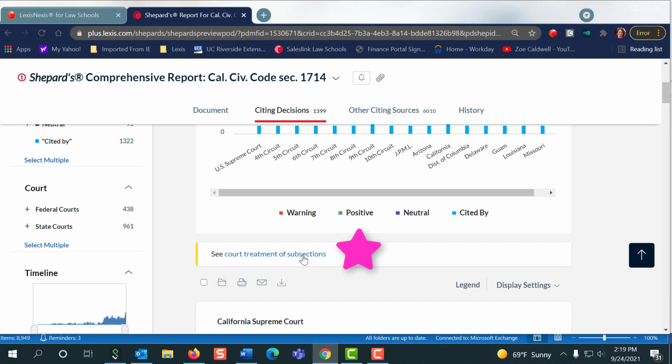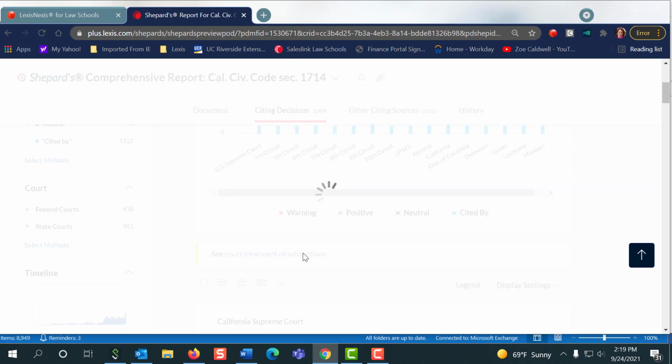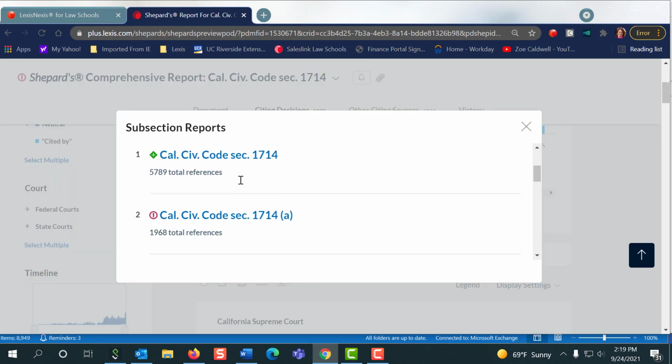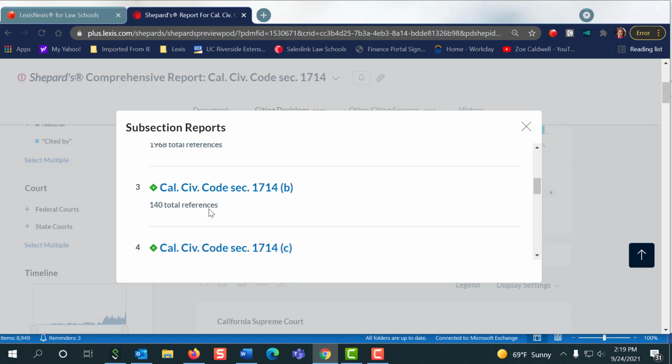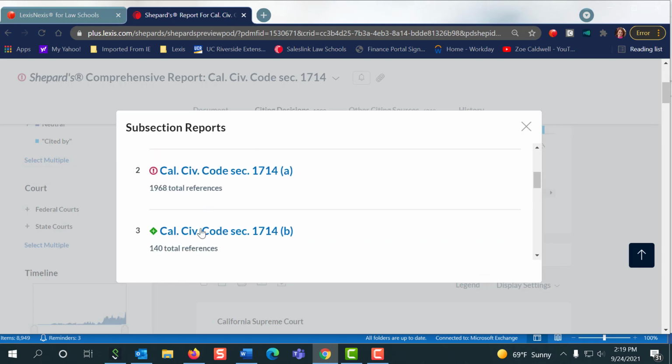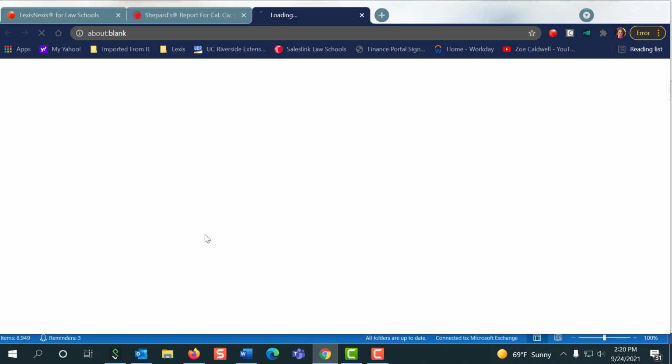Let's say there's a specific subsection that you need. So maybe you need subsection B, then that's when you come down and you click subsection reports. And we want to make sure that we look at the one that has our subsection in it, right? Okay, so in here, there are no subsections that really help us. But if it was B, then I might want to come down and then I'm going to get only the cases that cite this subsection. So now we're narrowing down to a much smaller body of case law, right? So you want to make sure you do that step.